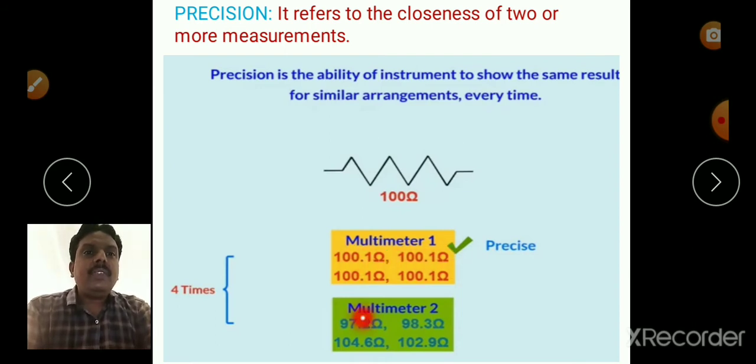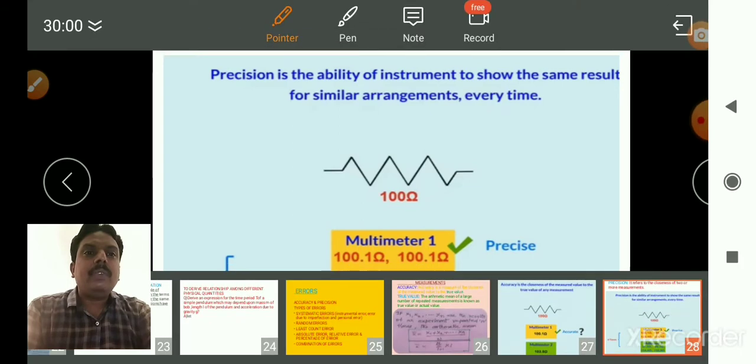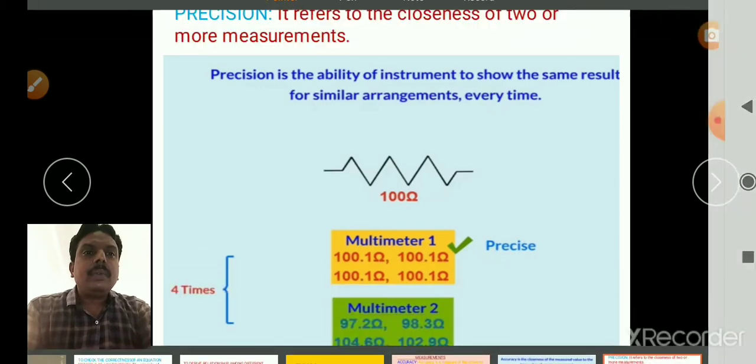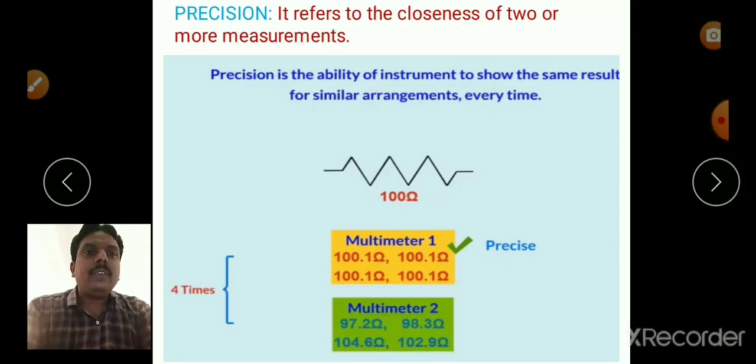By using the second multimeter, we got 97.2, 98.3, 102.9, 104.6. So these differ from one another. But according to the first multimeter, all are repeated values. We can say that by using multimeter 1, the values obtained are precise.